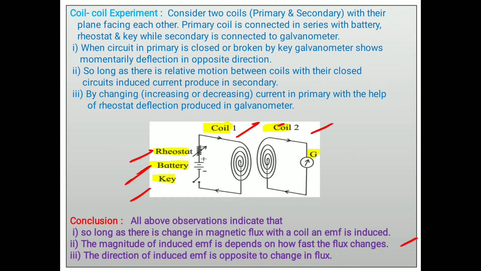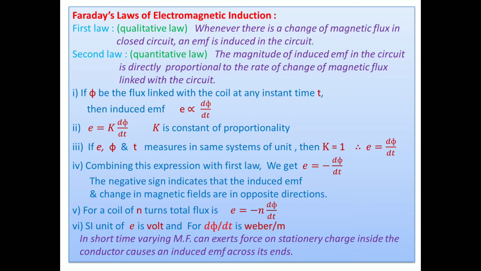With the help of these conclusions, Faraday gave his two laws about electromagnetic induction, and these laws are as given. Faraday's first law is a qualitative law. It shows the quality. Whenever there is a change in magnetic flux, as is well known, magnetic flux change means the magnetic field changes, or magnetic lines of force go on increasing or decreasing.